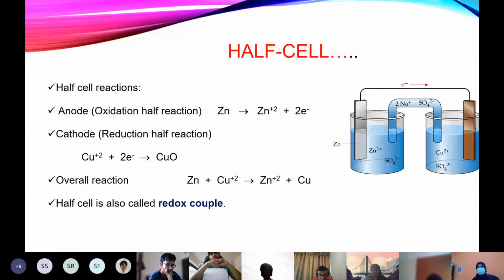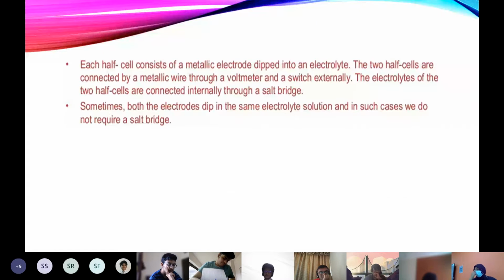There is a potential difference between the electrode and the electrolyte, which is called electrode potential. If this electrode potential is measured when the concentration of the electrolyte is unity, then it is called standard electrode potential. And yesterday we were defining cell potential also.